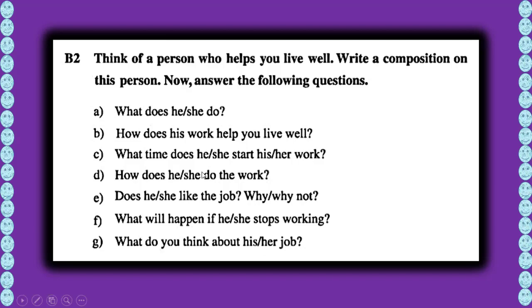How can you explain his or her job that it is very much important? Clear? So you have to write a composition about a person who helps you live well. Suppose a cleaner, a maid, okay, a sweeper, a hawker, or a rickshaw puller or a nurse, no problem.